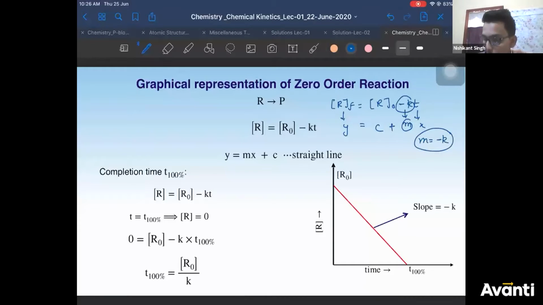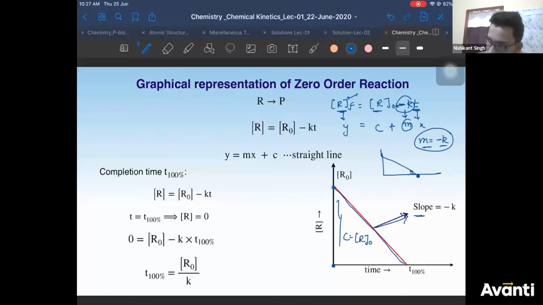Correct? So when time is 0, your R final is equal to R initial. So this is your intercept c, that is R initial. And what is your slope here? Your slope here is m, that is minus k. So as you increase time, since there is a negative sign here, R final will decrease. So your graph will be something like this. Correct? And it will touch the x-axis.